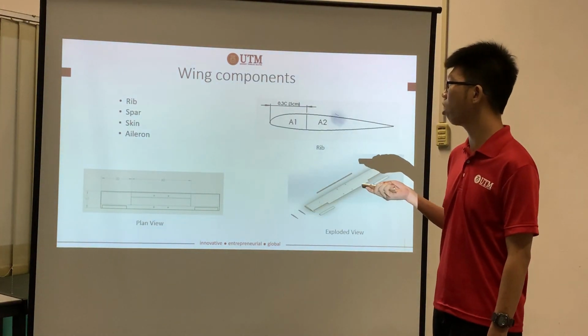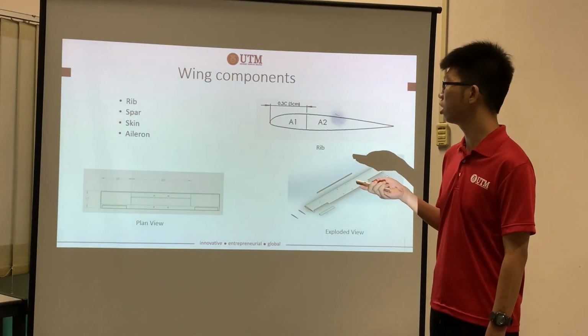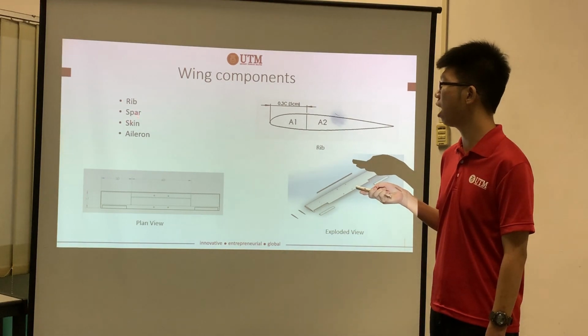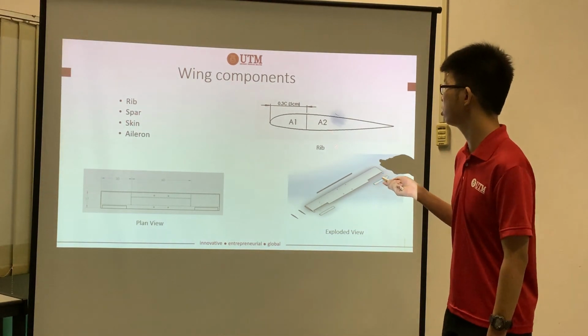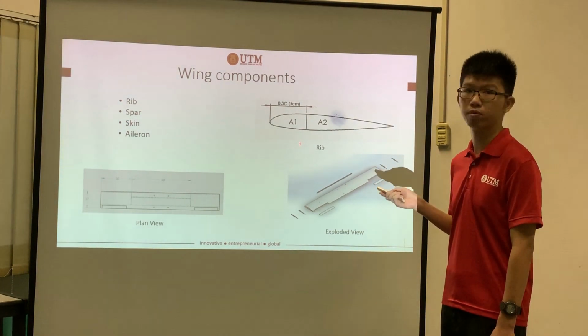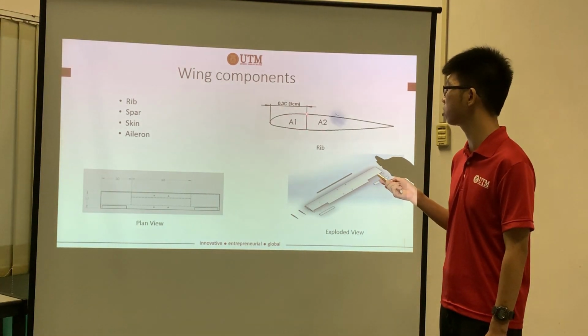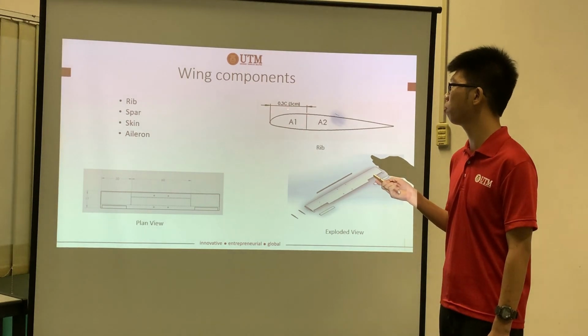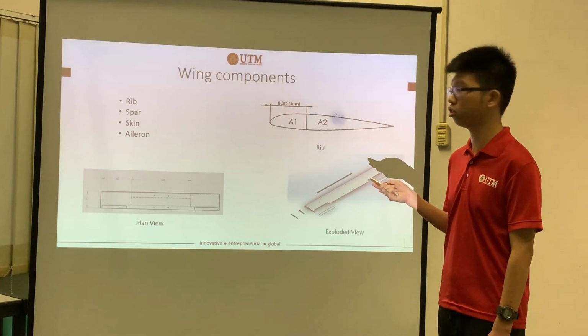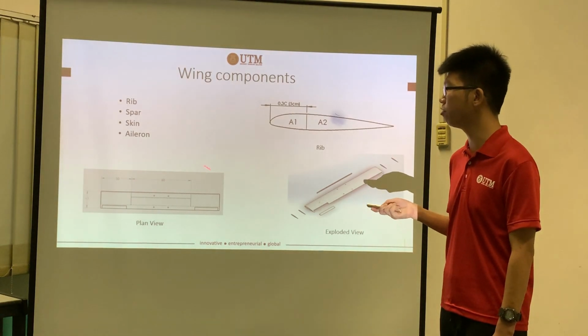This is our wing components. Our wing is made up of this rib, spar, skin, and aileron. So this is the diagram of our rib, made up of two cells, A1 and A2. And then the spar is located 0.3 C after the leading edge. And this is the plan view of our wing.